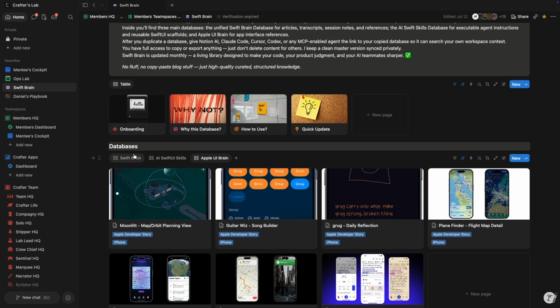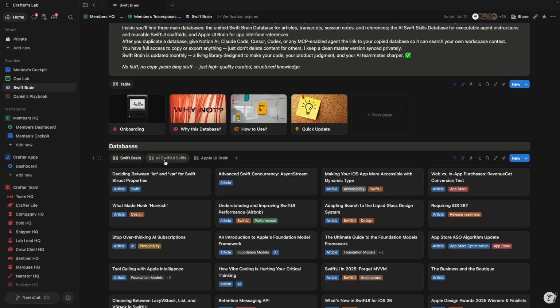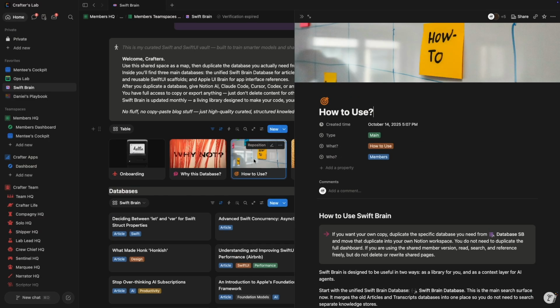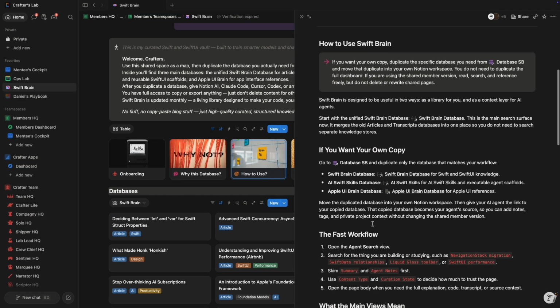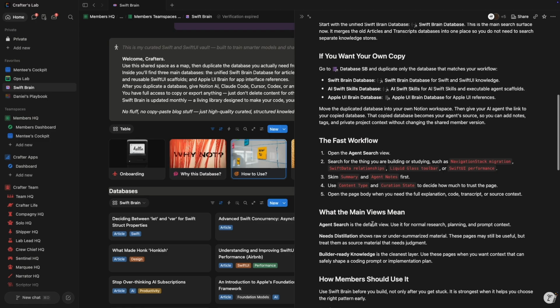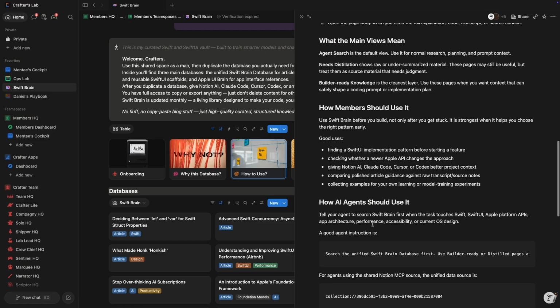The move is to duplicate the database you actually need into your own workspace, not the whole dashboard, and hand your agent the link. Notion AI, Claude Code, Cursor, Codex, anything MCP enabled. It's kept current by hand, the kind of thing you're not scraping out of any model's training data.